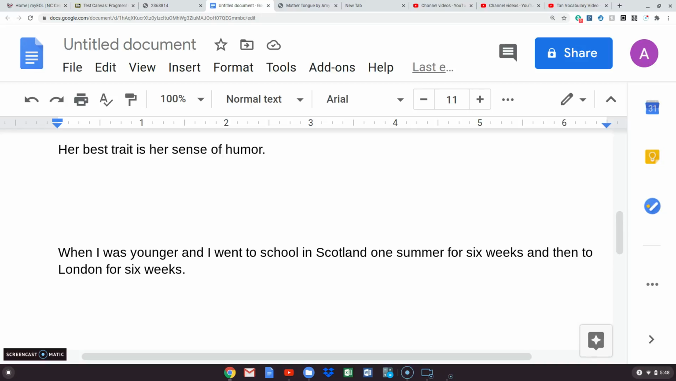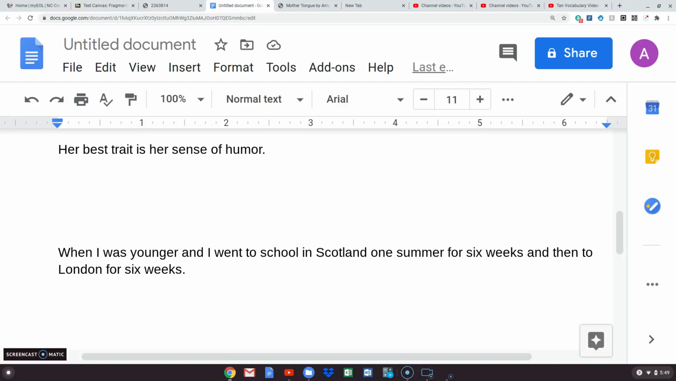But here's a really long fragment. When I was younger, and I went to Scotland one summer for 6 weeks and then to London for 6 weeks. And I'm still going, well, what? What happened then because of this when? Remember, this subordinating conjunction can cause a fragment. Or you might remember that example I like to use about Romeo and Juliet, when Romeo kills himself and we ask ourselves why. And we say, because Romeo thinks Juliet is dead, period. That's a fragment.